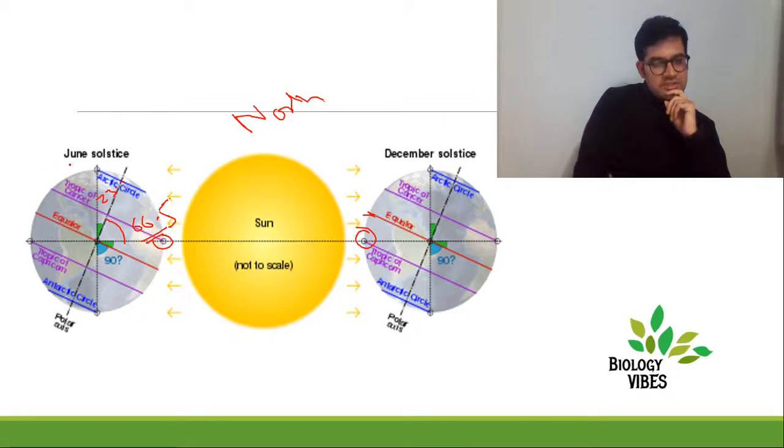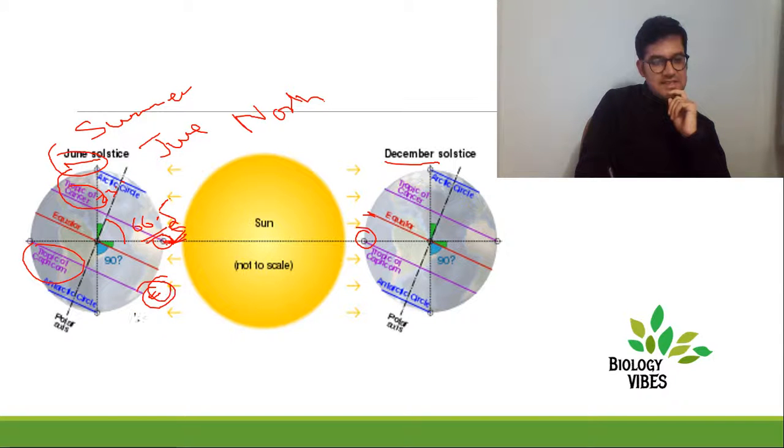Okay, so just see this. This is June and this is December. I'll talk in terms of the Northern Hemisphere. We have Tropic of Cancer. Insolation received by this area is more, and Tropic of Capricorn is far away. So the temperature experienced here is much more. So we have summers in June in the Northern Hemisphere. On the opposite, in June, there's winter in the southern area because this area is experiencing less and this area is experiencing more.